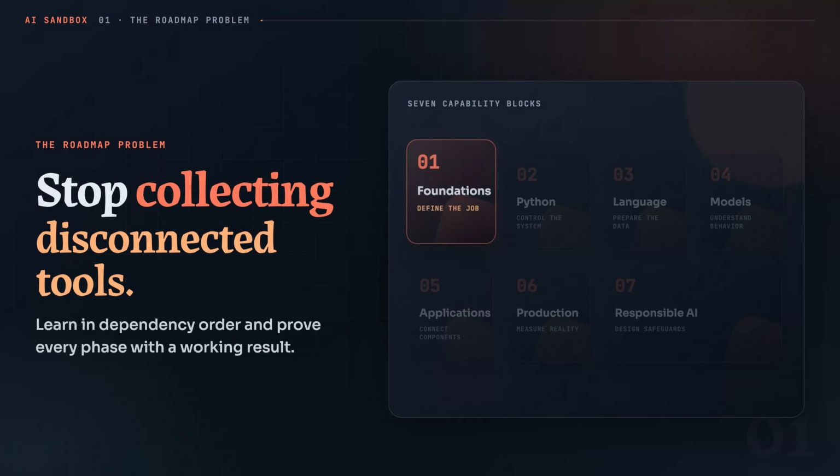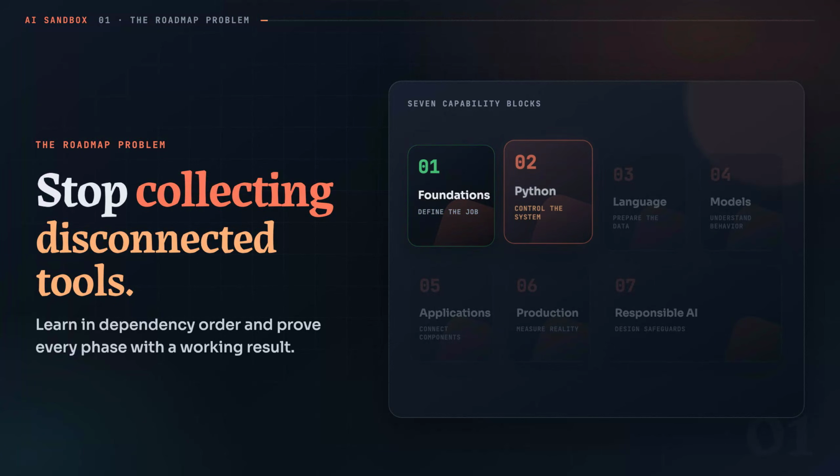Python, machine learning, large language models, LangChain, vector databases, agents, speech, evaluation, deployment.